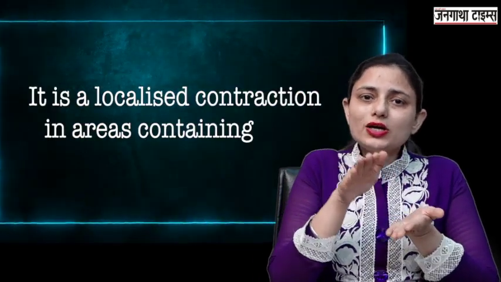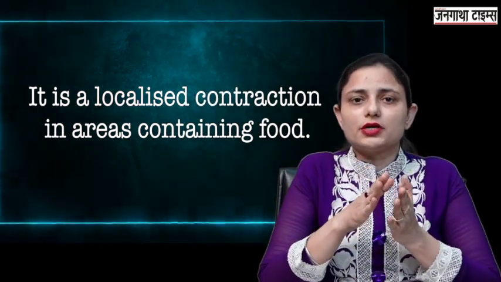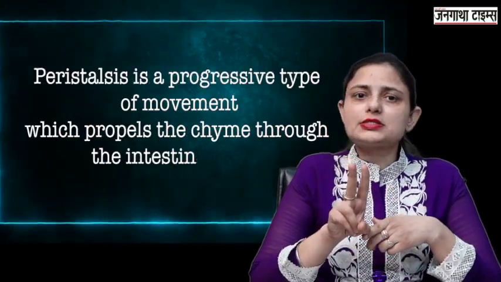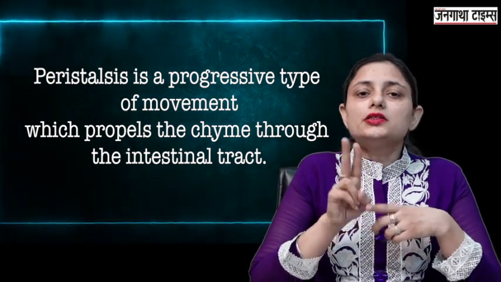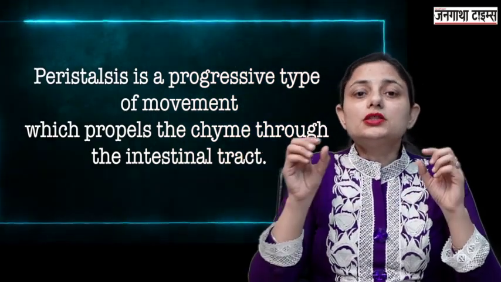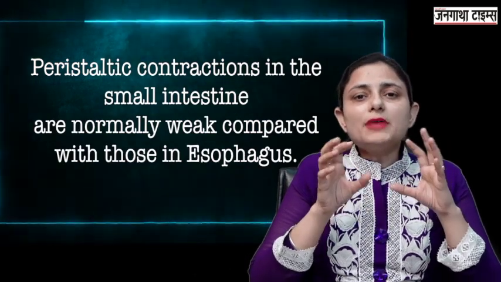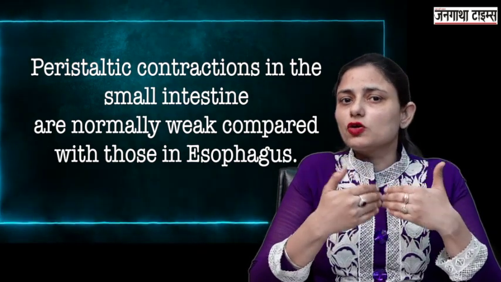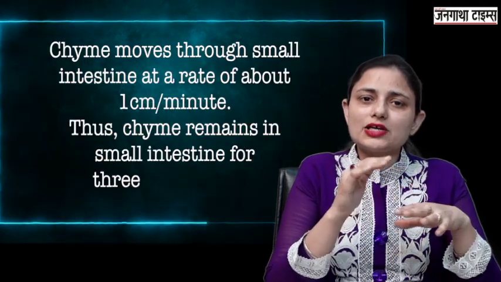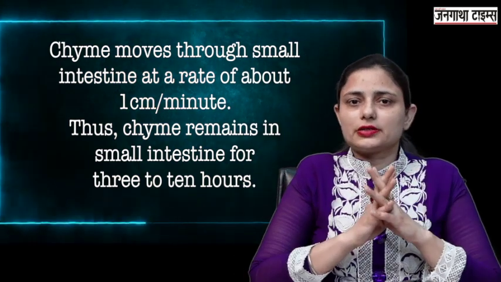They are just localized contractions at a particular part where the food is present. The contractions occur and they mix the food with the intestinal juices. Then the second type of movements in the small intestine are peristalsis. These are responsible for the propulsion of the food forward in the small intestine. These peristaltic movements in the small intestine are much slower than the peristaltic movements of the esophagus. Slowly the food is moving, digesting, mixing with the intestinal juices, and it moves slowly along the small intestine.